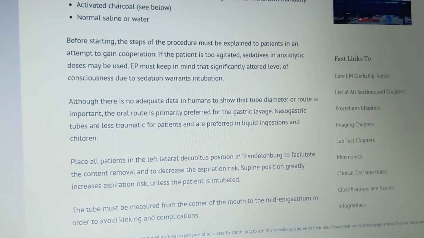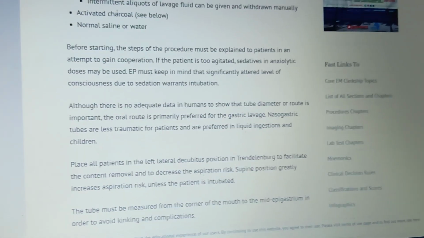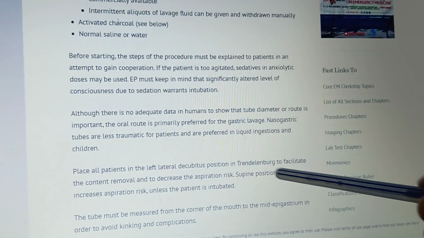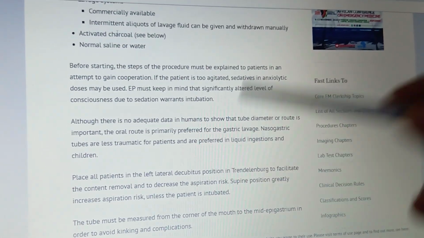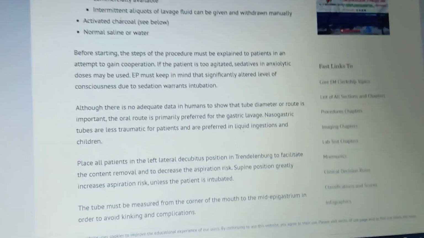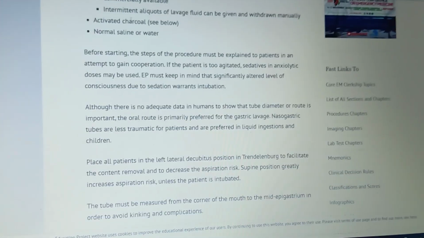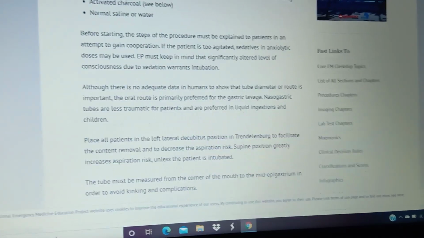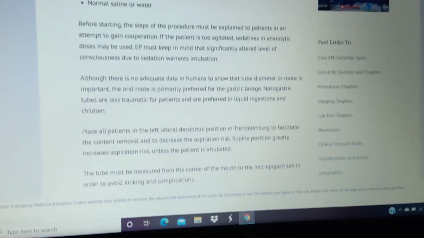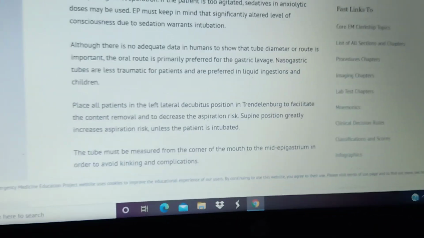And the next one in patient preparation is the Trendelenburg position, or lateral decubitus position, meaning a side lateral position, you have to give to the patient. Why? Because the position is very important. If you are giving other positions, automatically aspiration is going to happen, and aspiration pneumonia is also one of the risks.